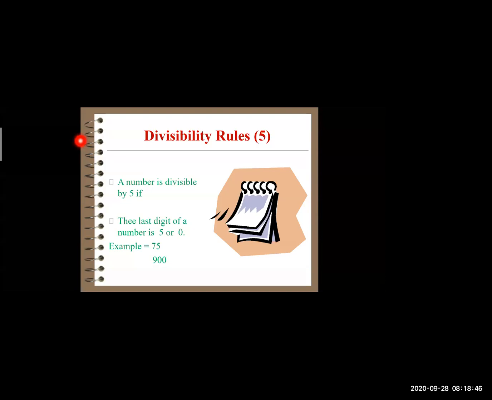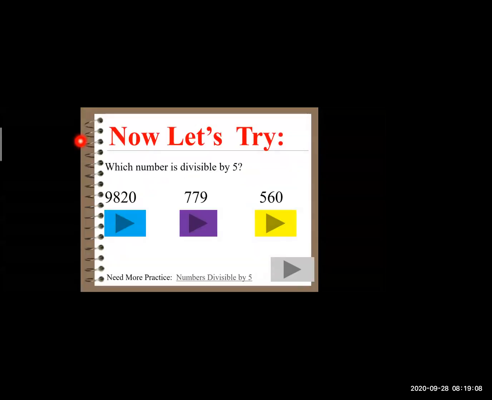The second example is 900. In 900, you can see that the 0 is at the units place. So these two, 5 or 0, when they are in the units place, then the complete number is said to be divisible by 5. So let's see some examples. Students, you can see on the slides, there are 3 numbers given. Can someone read out for me? Which are the 3 numbers given on the slides?